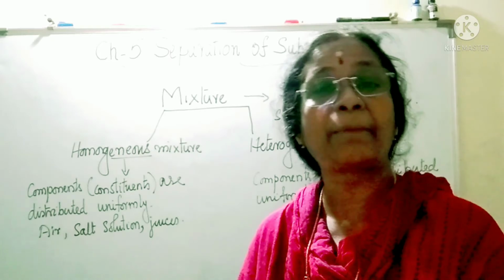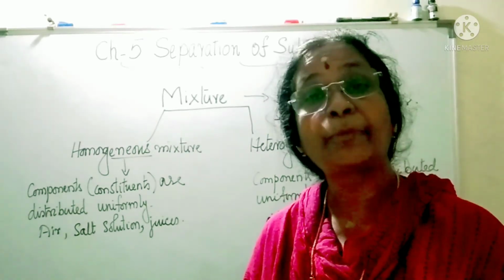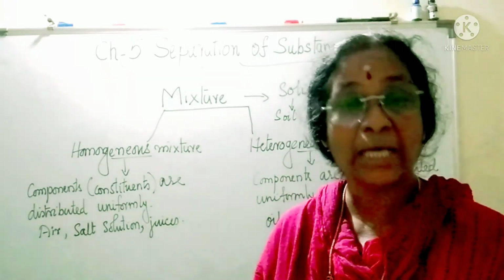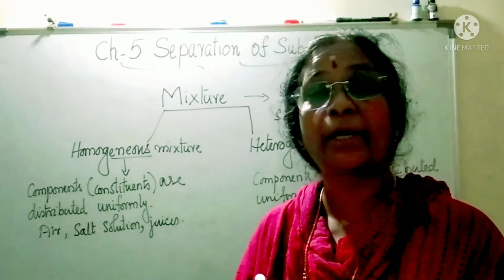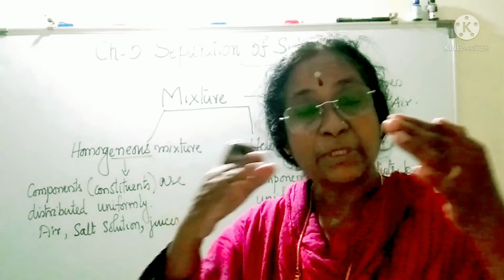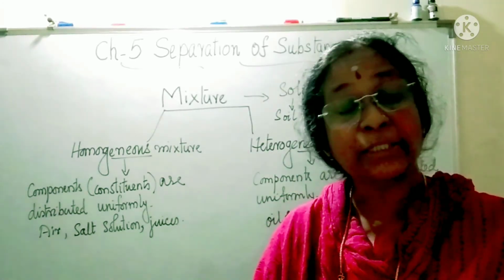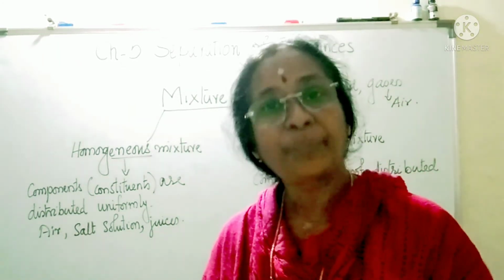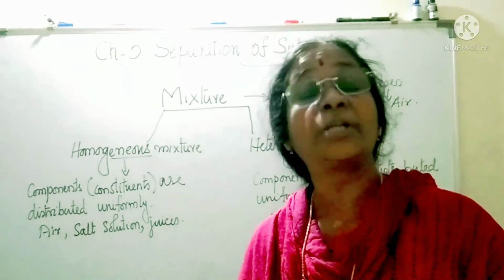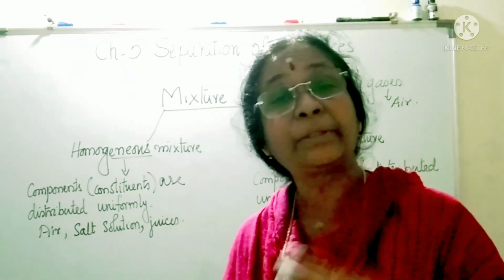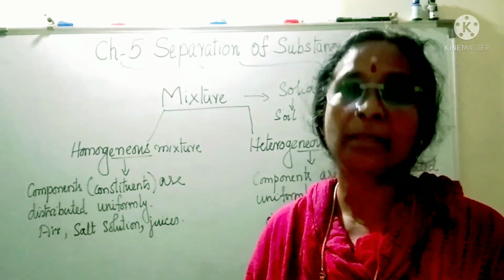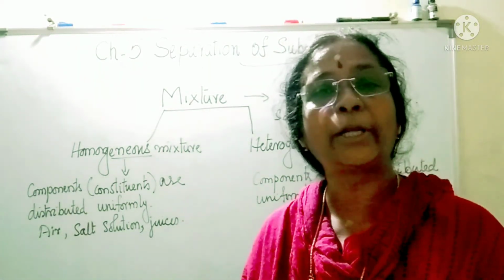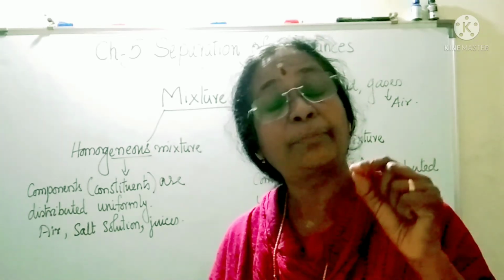Before the next chapter, try to revise all the properties which we learned in the last class, and using those properties, I will be asking you which property to use when substances are like this. So what are the properties that will help you to separate things? Which method should be used? All the methods of separation depend upon the property of the substances or the property of the mixtures or the property of the constituents in the mixture.